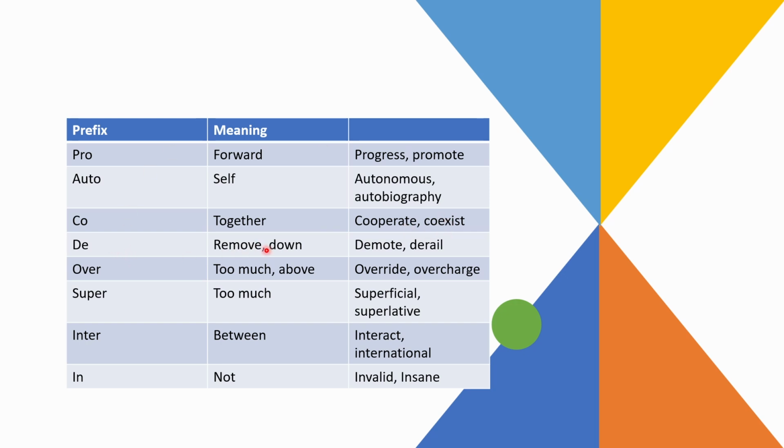De, which means remove or down, like demote, derail. Over, like too much or something above, like override, overcharge. Super is too much, like superficial, superlative. Inter, which means in between or between. So interact and international. In, which means not, like invalid, insane.